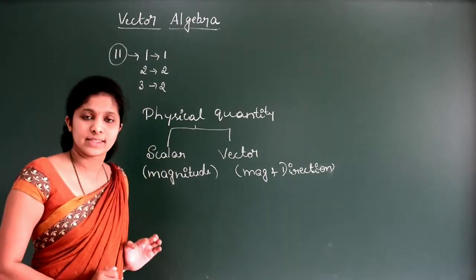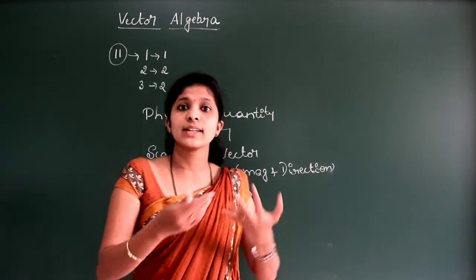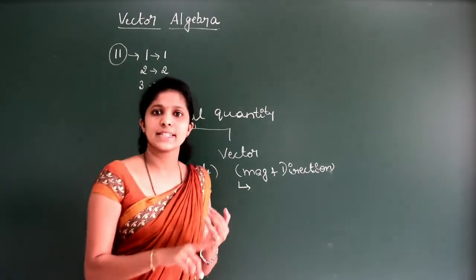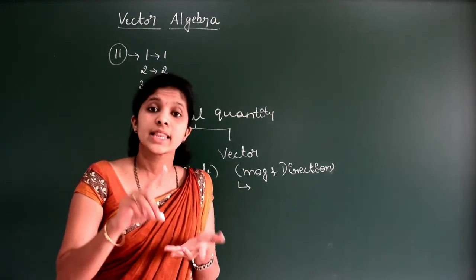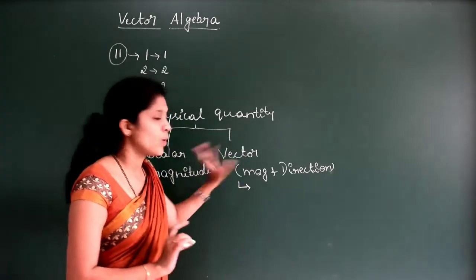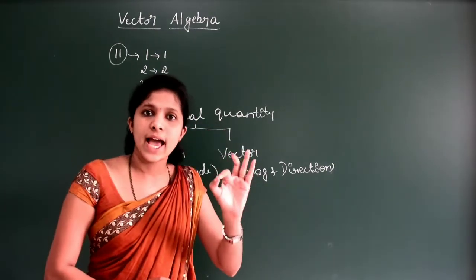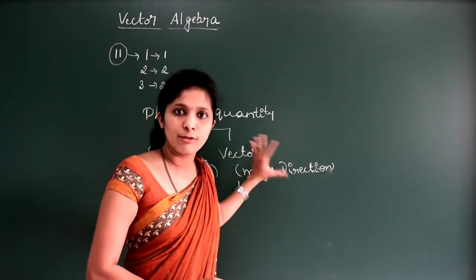Example for scalar: length, mass, time, those are the scalar quantities. Vector quantities you can give the example as displacement or force or acceleration, velocity. These are the examples for vectors. I hope you understood this one. Vectors is nothing but which has both magnitude and direction, that is called the vectors.